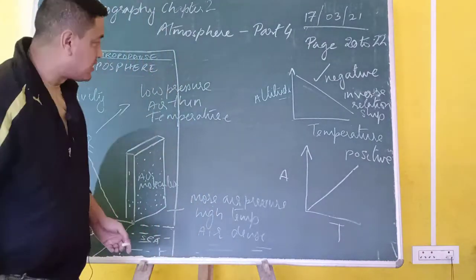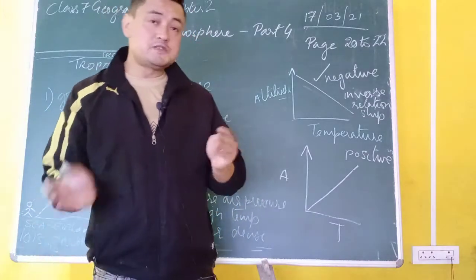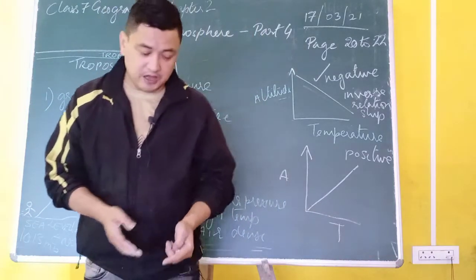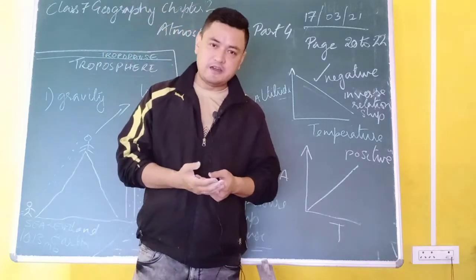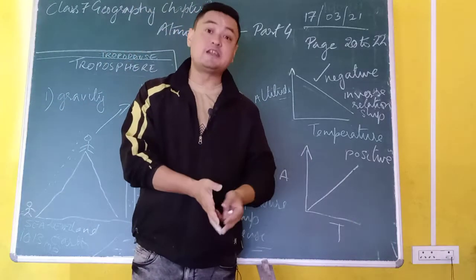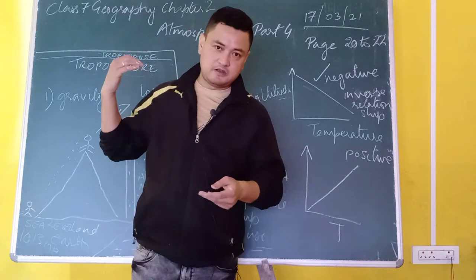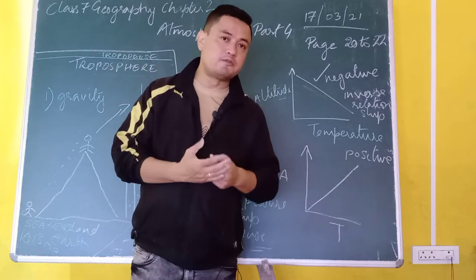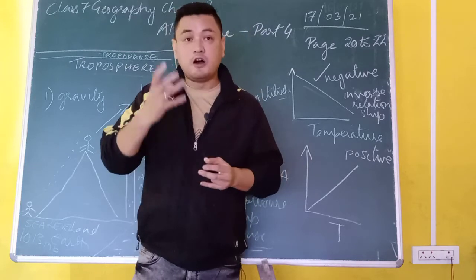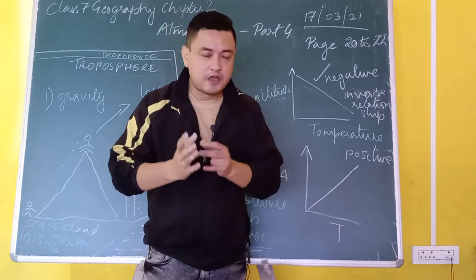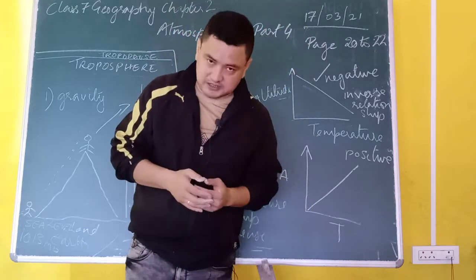So whenever I am talking about altitude and temperature, in the troposphere as well as in the mesosphere, which is one of the coldest layers, temperature decreases with height. In the troposphere, it decreases due to gravity, and as you move away from the earth, the radiated heat of the earth becomes lesser and lesser as you climb the mountains.